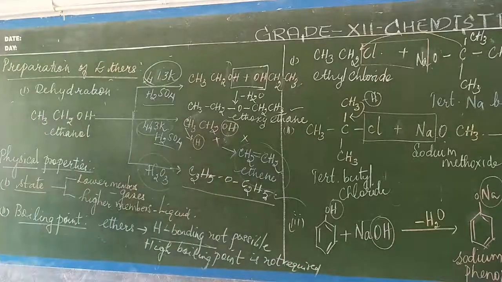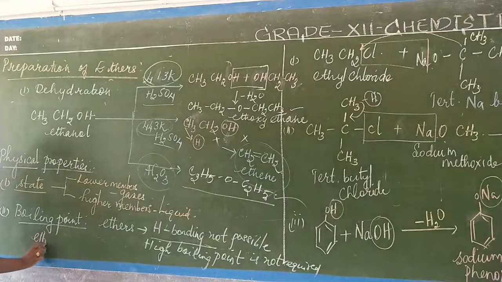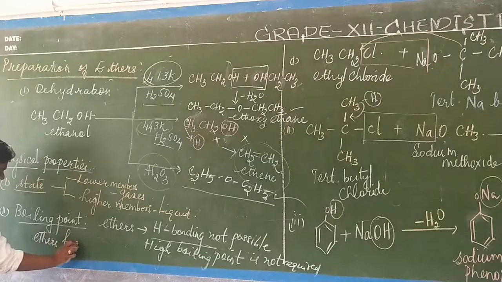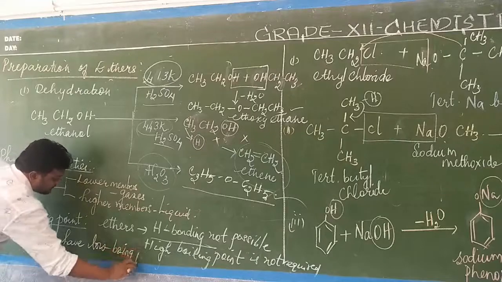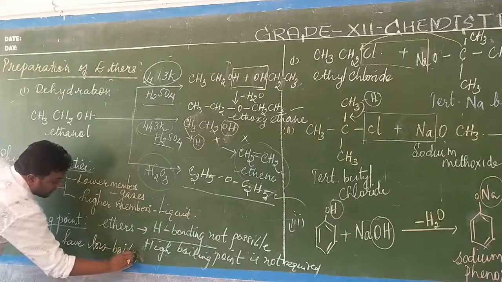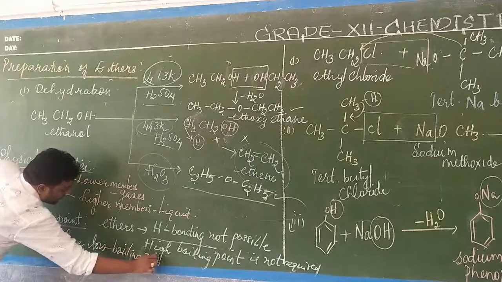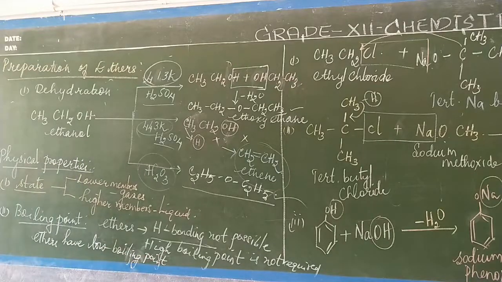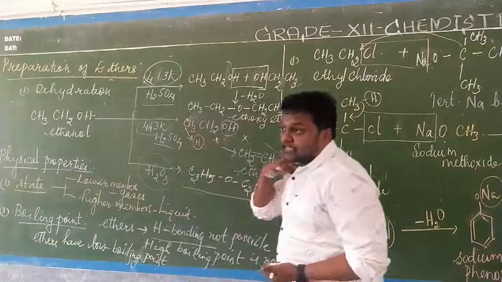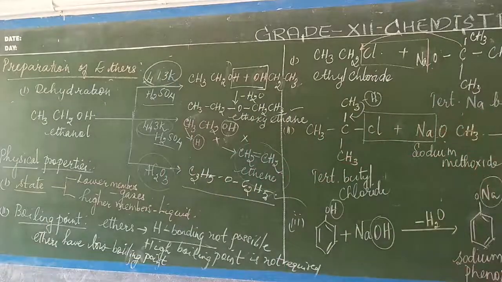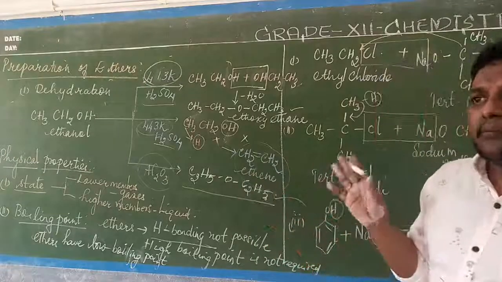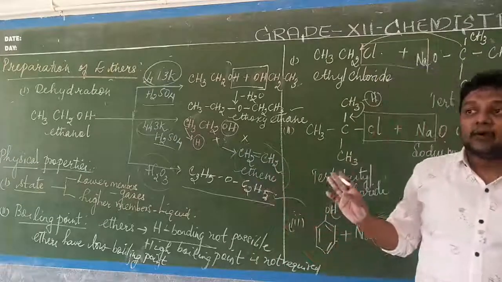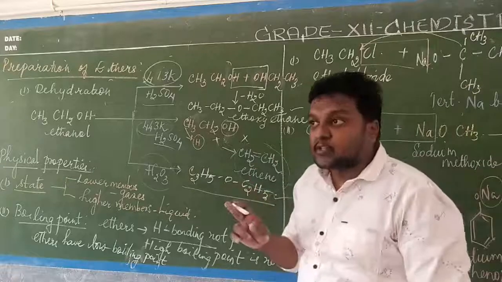So what happens? This ether has a low boiling point. Correct? I have explained a lot of detail about alcohols with structures, so refer to that video. So what do we say about boiling point? For 1 mark: when comparing ethers and alcohols, the boiling point of ethers is very low. Why low? Alcohols have higher boiling points because alcohols have a tendency of forming hydrogen bonding.